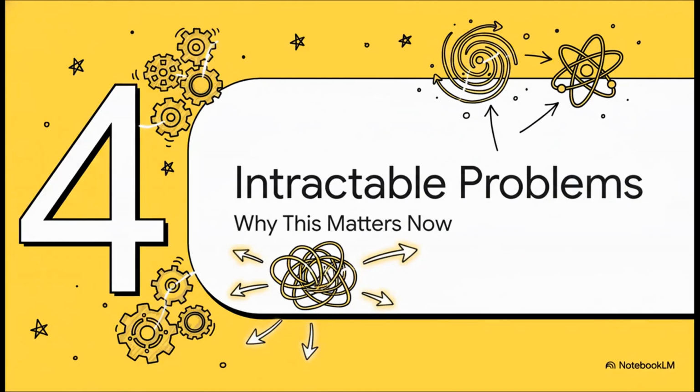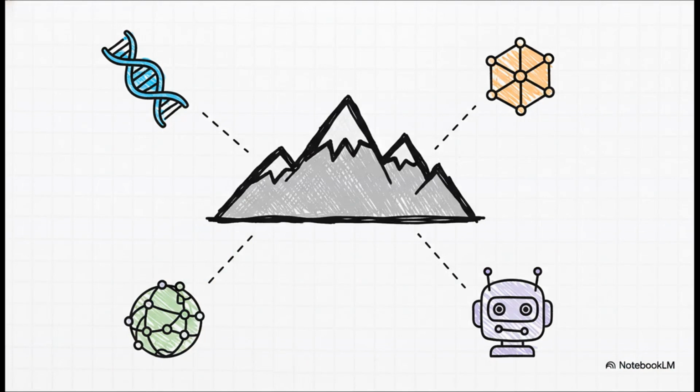Okay, so we've seen 4 incredible techniques. That's the how. But what about the why? I mean, why does changing our whole approach to computing matter so much right now? Because honestly, the world is facing a mountain of problems that are just too hard for our current computers. We're talking about discovering life-saving drugs, designing revolutionary new materials, untangling global supply chains, and building AI that actually understands how the physical world works. Our old tools just aren't cutting it anymore.